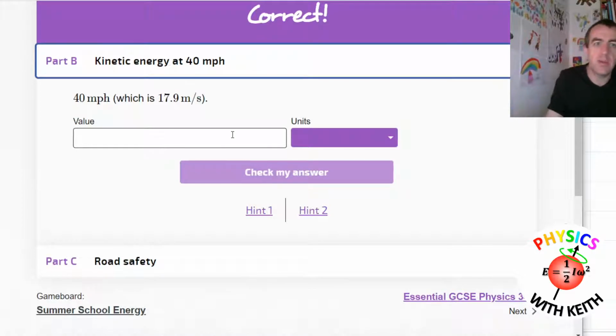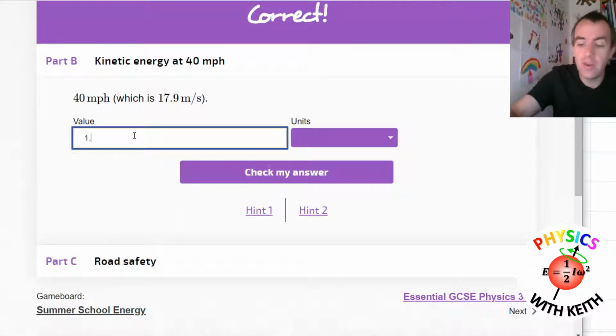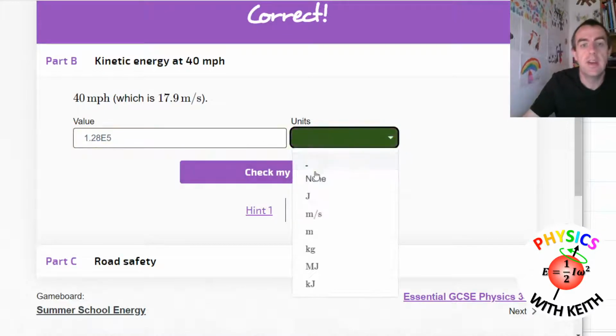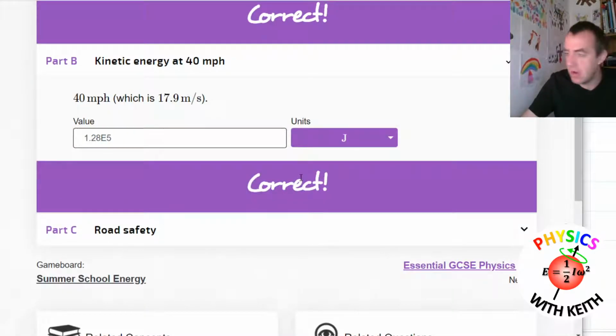So we do the same thing now with a different speed. So 17.9 squared, 800 times 2 divide, and that gives us, wow, a whole order of magnitude bigger almost. 1.28 E5, units joules, correct. So it's just exactly the same formula as last time, but new numbers.